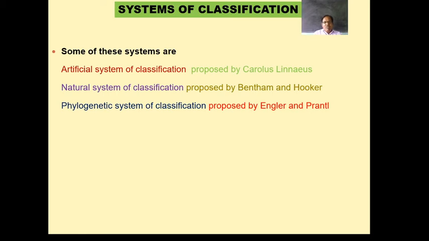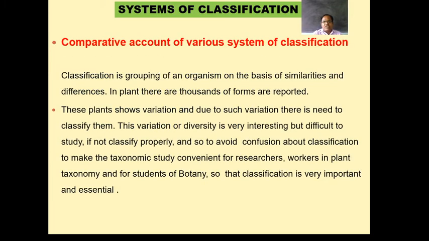So this system indicates that something may happen from the previous plants, but for that proper evidences are not found. So the phylogenetic system of classification is not used, and out of these three systems, the natural system of classification is used as the proper system for plant identification and plant classification.